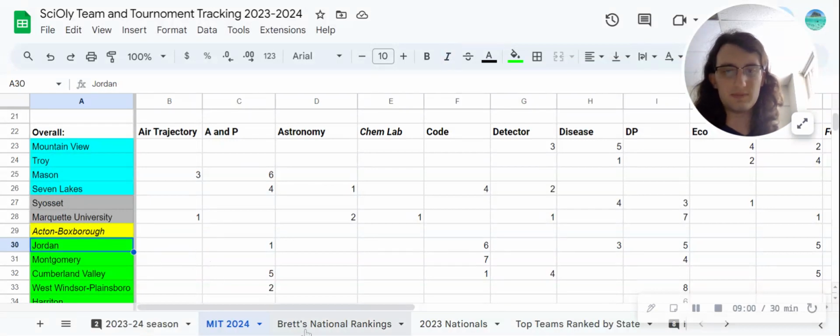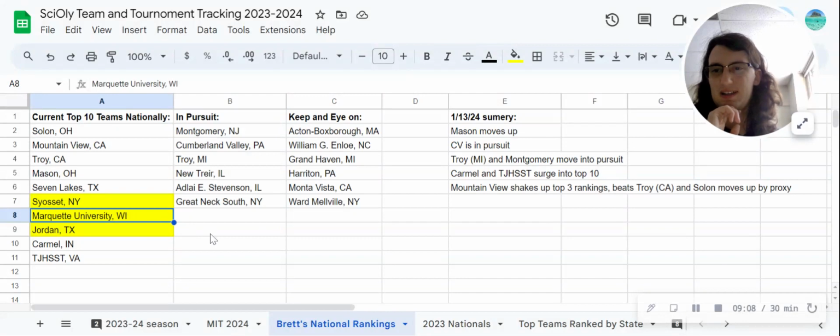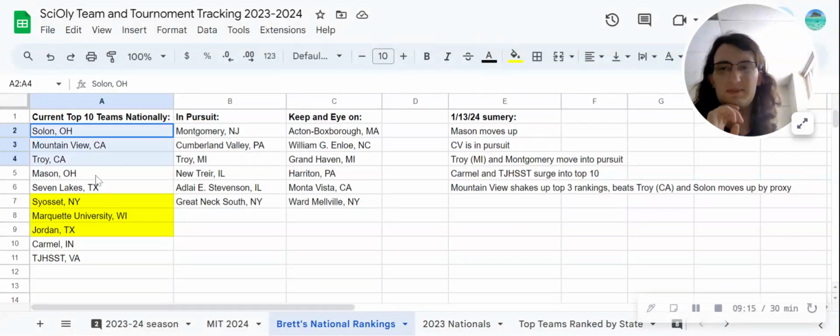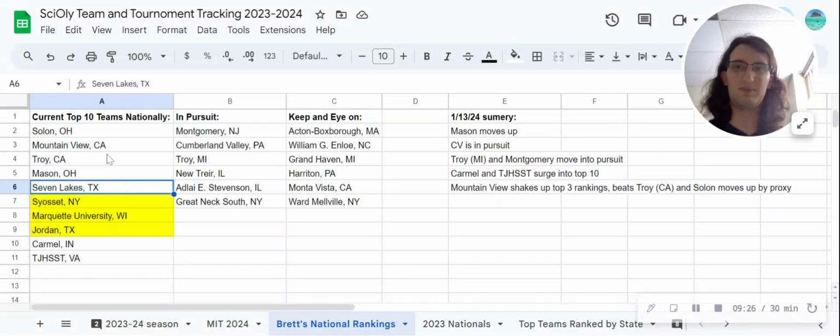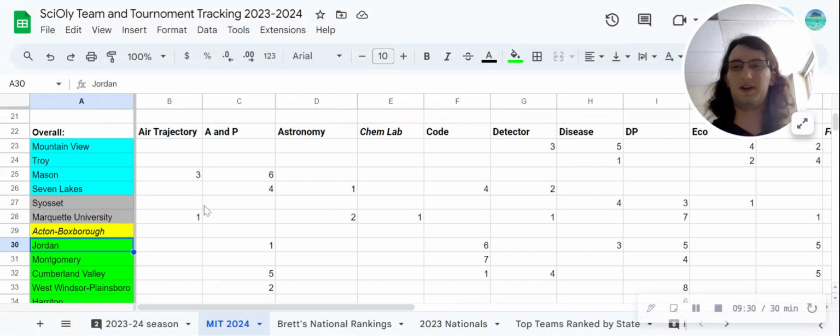Jordan, though, I think I made a bit of a mistake putting Jordan ahead of these two teams for a while. And if you're keeping track at home, you'll know Marquette did officially move up. So they are no longer the only team on here that has not moved since the first iteration of this ranking. So this is officially a completely different ranking from my first iteration, but that doesn't really matter.